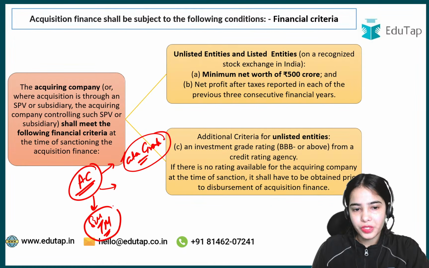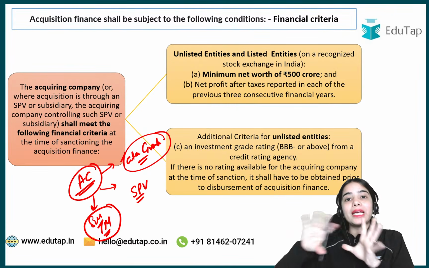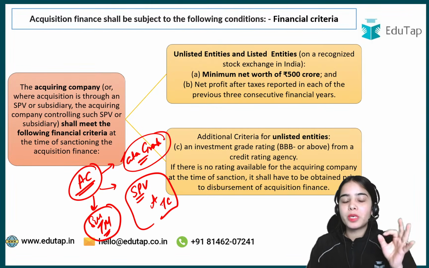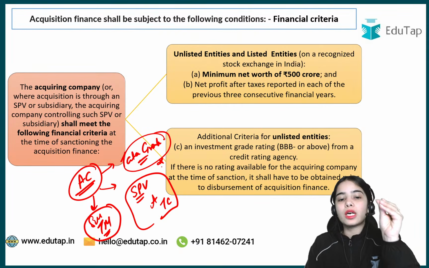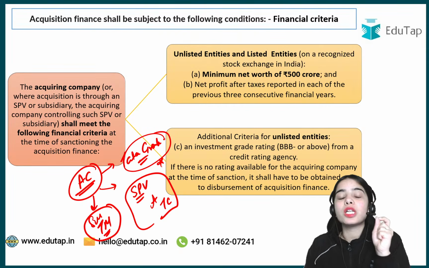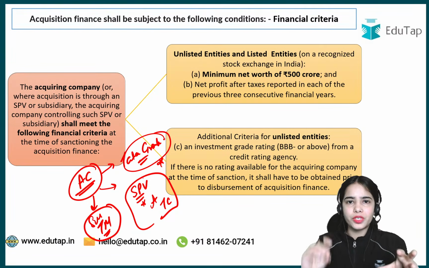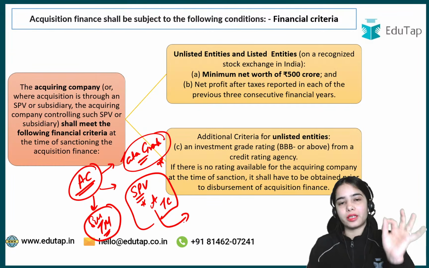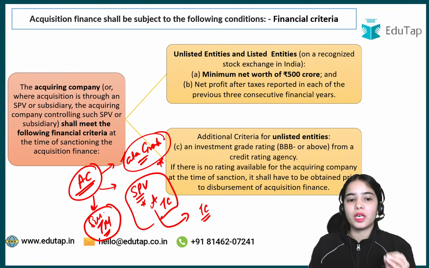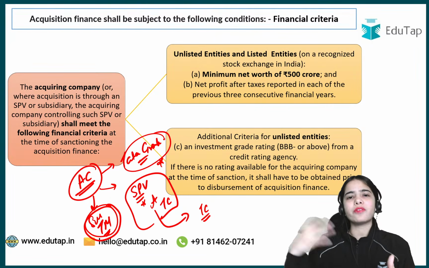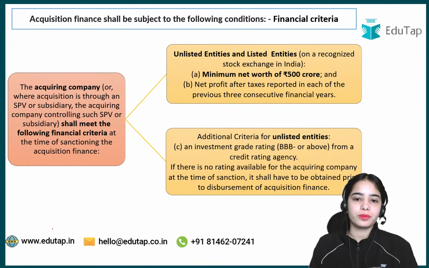Or the Tata Group can, through the subsidiary, acquire the target company, or it can create a special purpose vehicle, a separate entity that is created only for the purpose of acquiring the target company. So special purpose vehicles are a subsidiary of the acquiring company, but they have a special purpose. That's why they are known as special purpose vehicles. It is a step down subsidiary of the acquiring company, but it is only created for the purpose of acquiring the target company, while the original subsidiaries of a company have certain other functions also. So that is the idea. I hope this is clear.